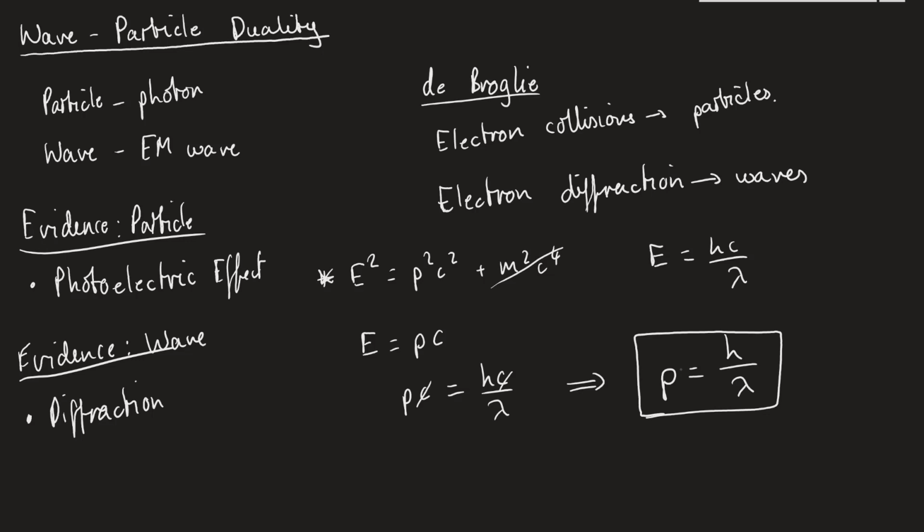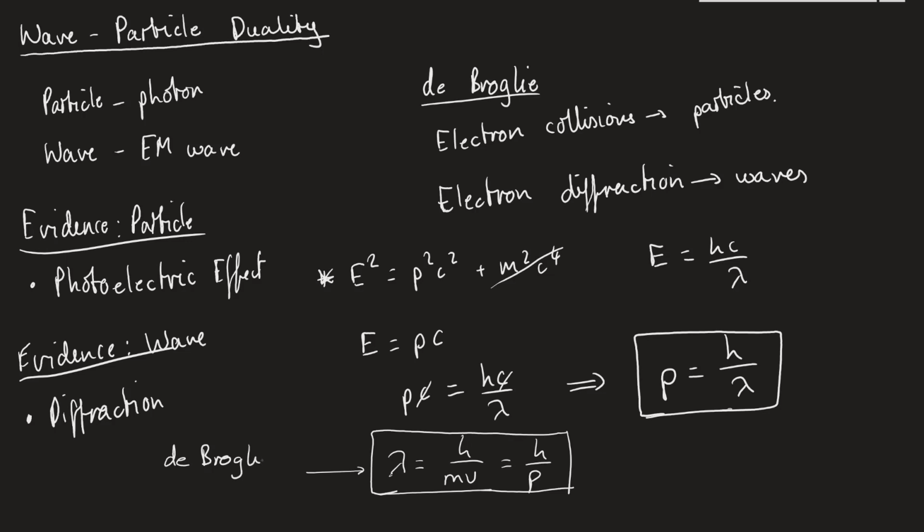Okay, so this is wave-particle duality. So this is de Broglie's relationship. Now, in your formula sheet this will come up as also saying that the wavelength of something is equal to h over mv, which is equal to h over p. This is just this rearranged, and this is what we call the de Broglie wavelength.